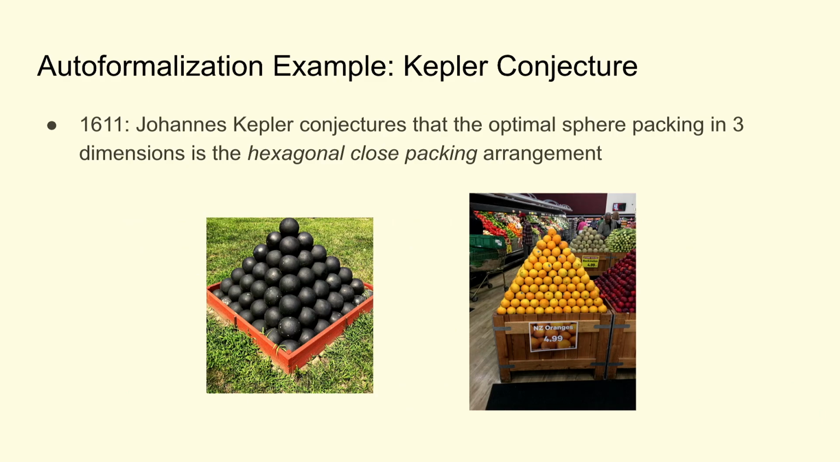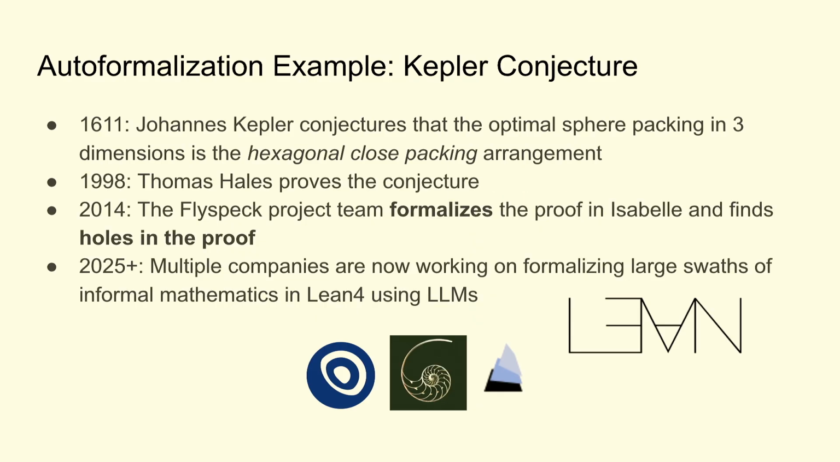To do that, I'm going to start with this example of the Kepler conjecture. In the year 1611, Johann Kepler conjectured that the optimal sphere packing in 3 dimensions is this hexagonal close packing, which is this configuration of balls that shows up in nature pretty often at the grocery store. It's how cannonballs are configured. In 1998, Thomas Hales proved the conjecture.